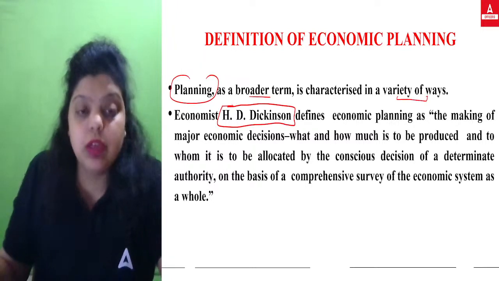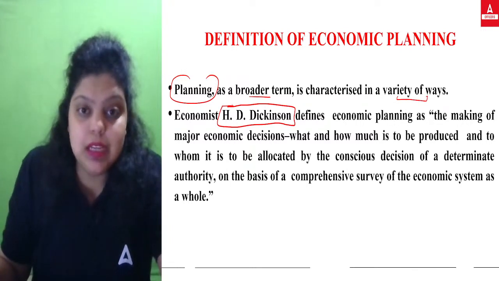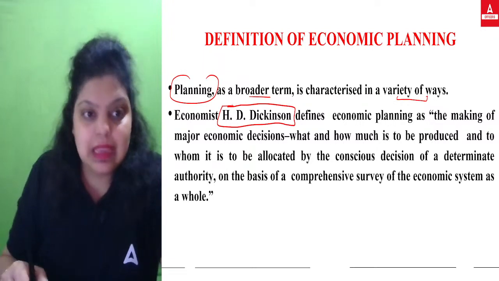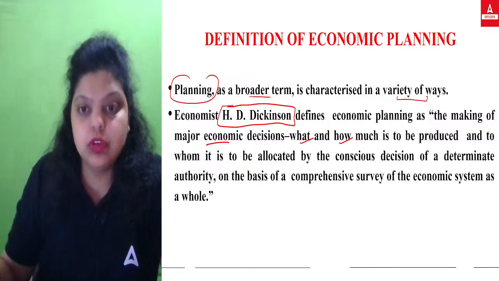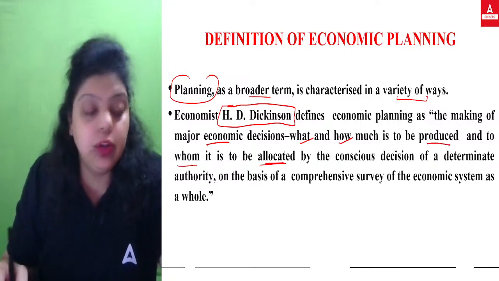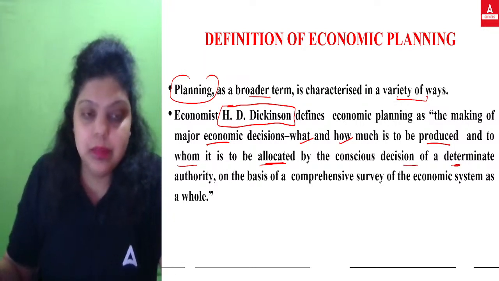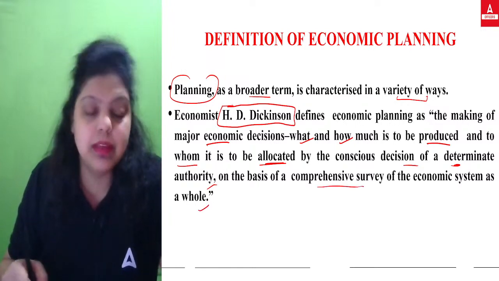Okay, so first of all, planning as a broader term is categorized in a variety of ways. I have told you, planning can be done for anything. So now, what is economic planning? It means the making of major economic decisions, what and how much is to be produced, and for whom it is to be allocated, by taking the decision of a determinate authority on the basis of a comprehensive survey of the economic system as a whole.